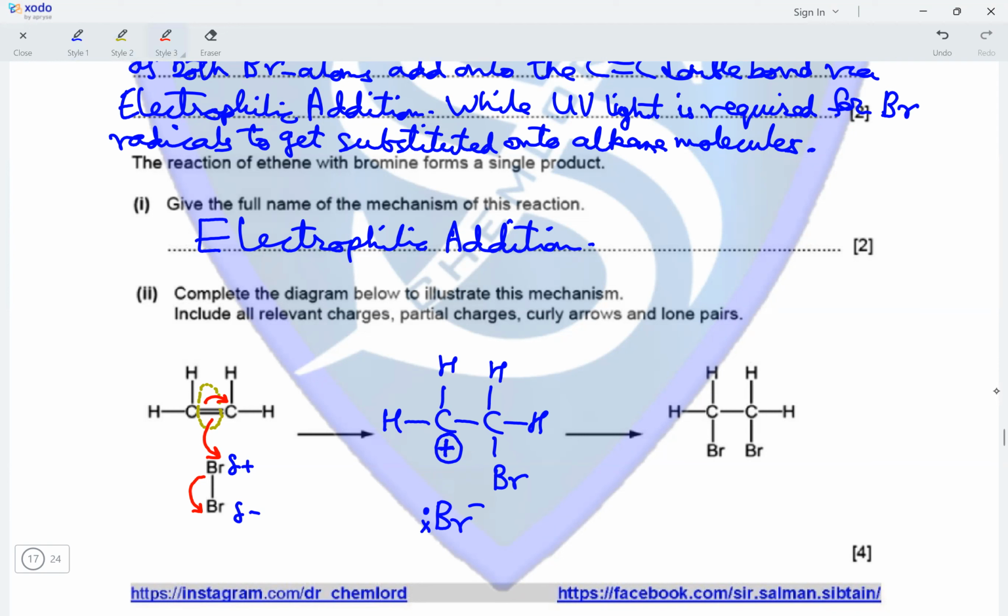So this lone pair of electrons is now attracted towards the positively charged carbocation. This Br negative ion adds on to the carbocation, resulting in the formation of the compound 1,2-dibromoethane.